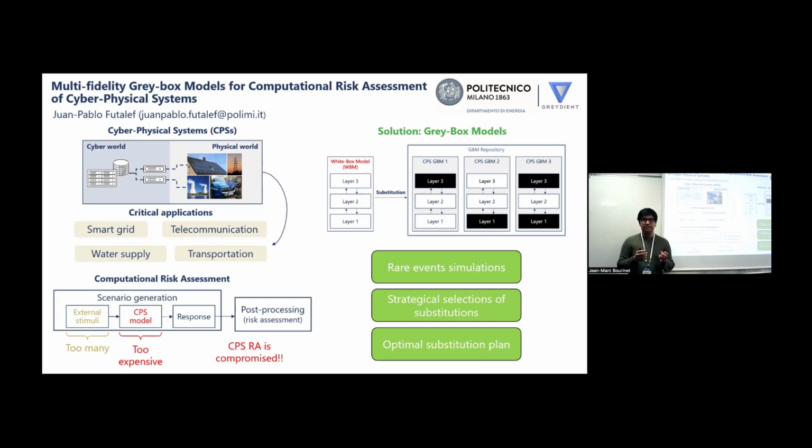A gray box model is one that combines physics and data-driven models. And in this case, we can see a cyber-physical system as a combination of agents that communicate among each other. The cyber-physical system tends to be a hierarchy of elements that control one another. And therefore, what we do is divide the whole cyber-physical system into these components. And the idea is to replace some of them with data-driven models.